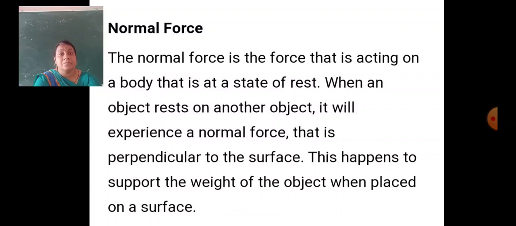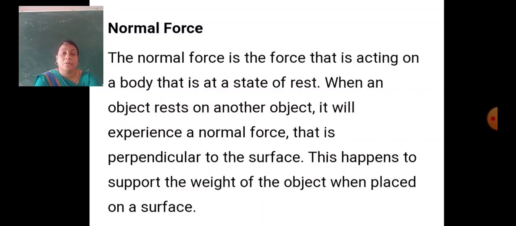Frictional force is further classified into two groups, static friction and kinetic friction. Kinetic friction is further divided into two: sliding friction and rolling friction.